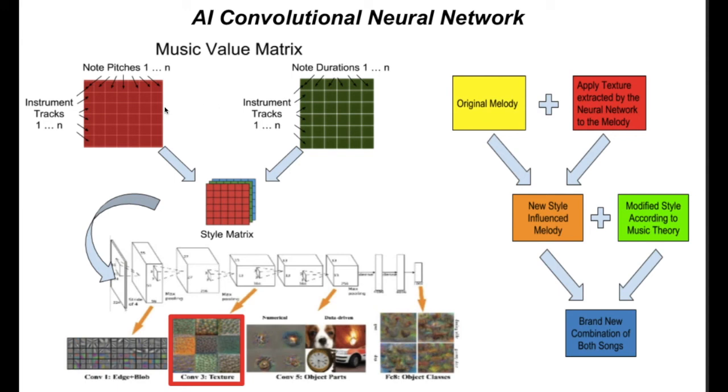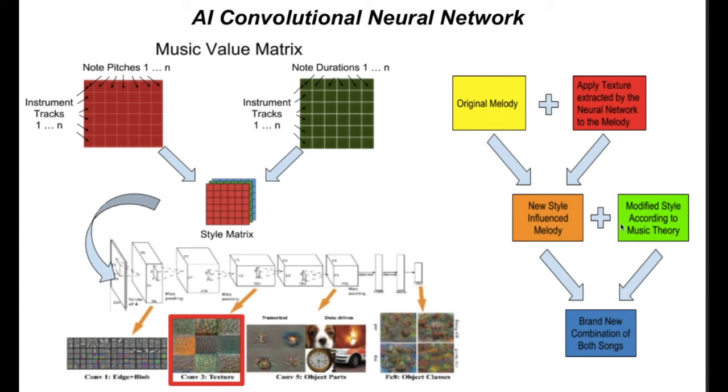By mapping the values of the note pitches of the style song into an array and the note durations into another, I can simulate the music matrix as an image matrix and pass it into the convolutional neural network. By running 4 layers of the neural network, I can extract the texture, which is the stylistic features of the song. Then, by applying the texture extracted by the neural network to the original melody, I get an AI-generated new melody.